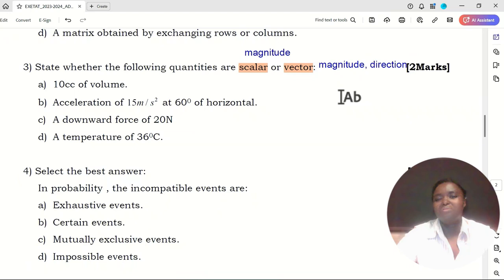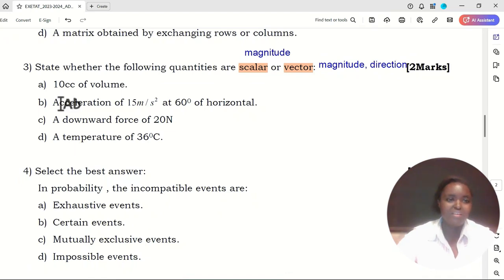So when you are differentiating a scalar from a vector, we are talking about these things. A vector has magnitude and direction, and a scalar has only magnitude. So let's see which ones are vectors and which ones are scalars.